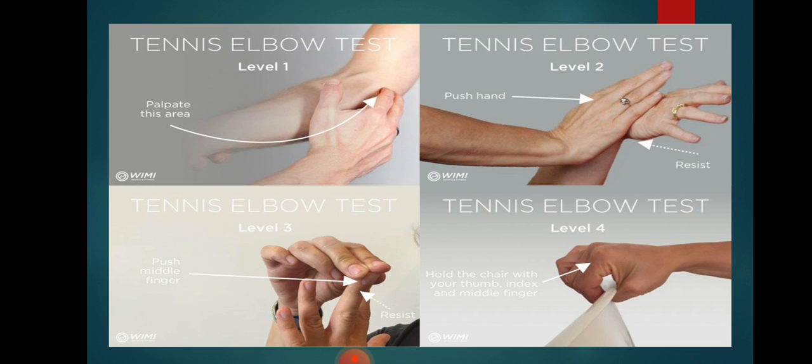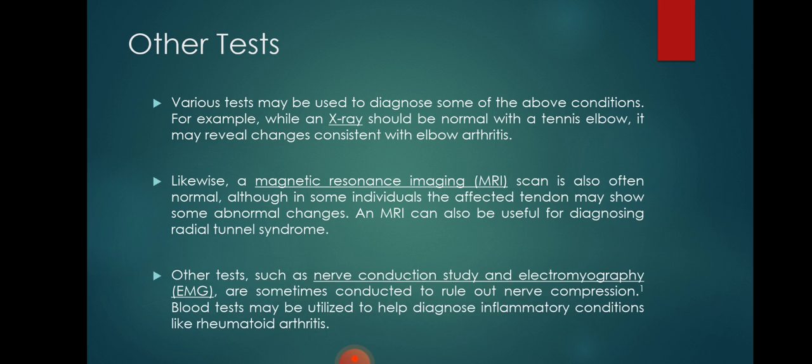Like in level 1, palpate the area. You will feel the tenderness at the lateral epicondyle. Push your hand against resistance, and you will feel pain at the lateral epicondyle. Push the middle finger and hold a chair with your thumb, index and middle finger. This produces pain at the lateral epicondyle.